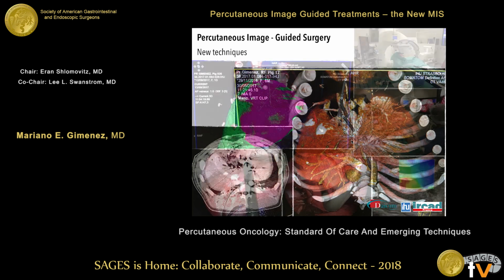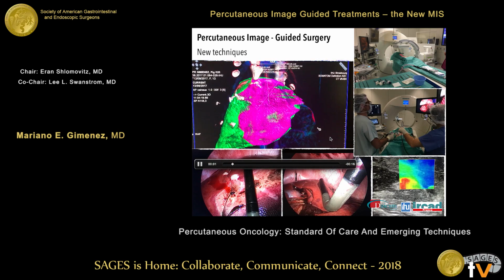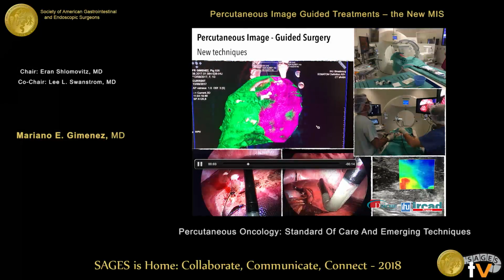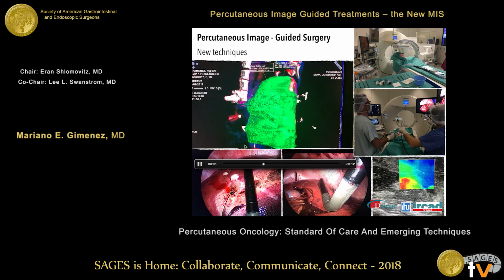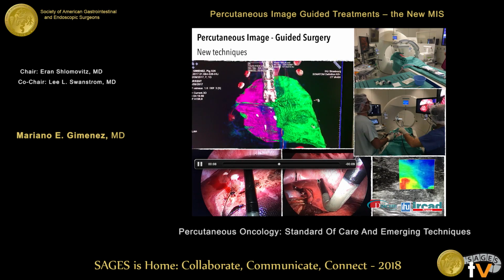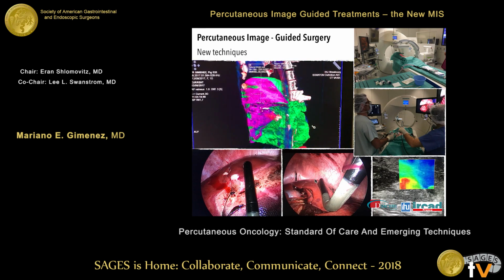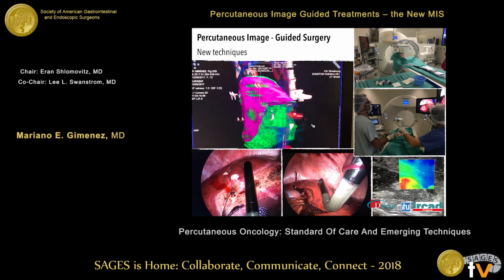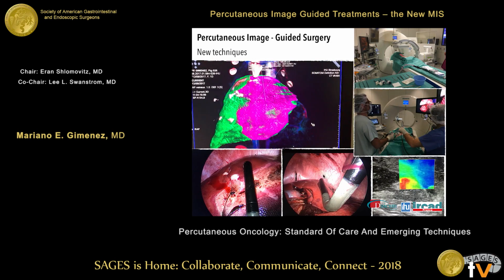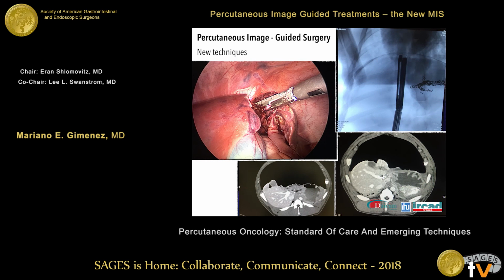We wait 5 days, and later we see the increase of the right segment, and with laparoscopic access we perform the second step of the surgery, a laparoscopic resection. And this is very interesting because the local inflammation and the general inflammation are very, very low, and we think it is a very interesting procedure.